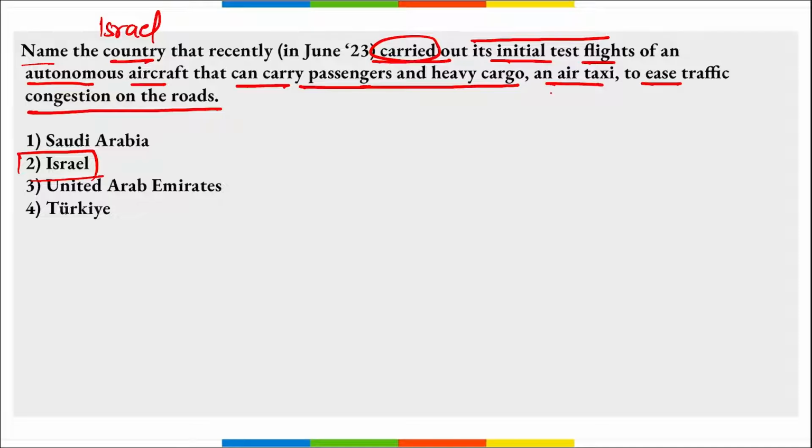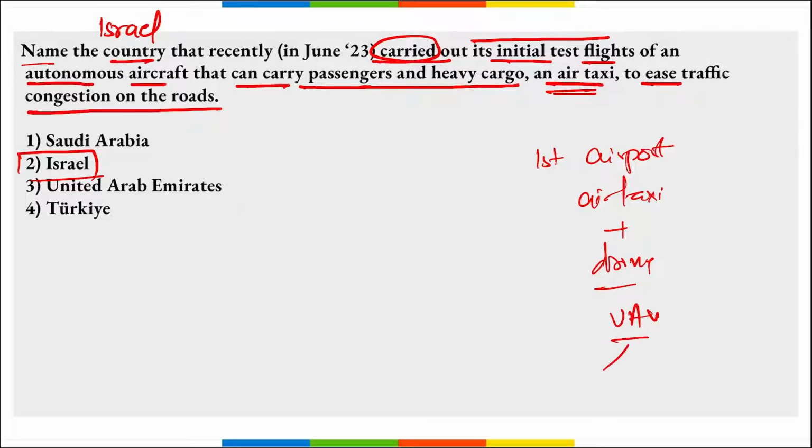This revolutionary aircraft, which is a part of the government-led pilot project, also known as the Israel National Drone Initiative, is expected to serve as future public transportation, right? Air taxis. And the first airport for air taxis and drones, UAVs, was launched in which country? It was opened up in the United Kingdom.